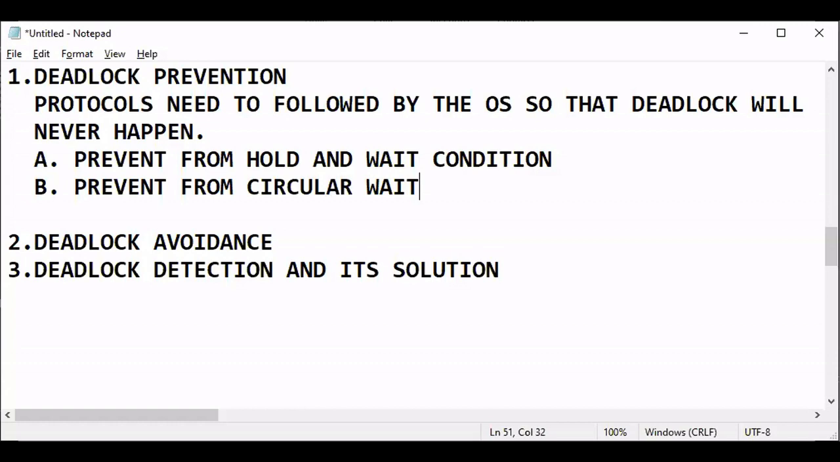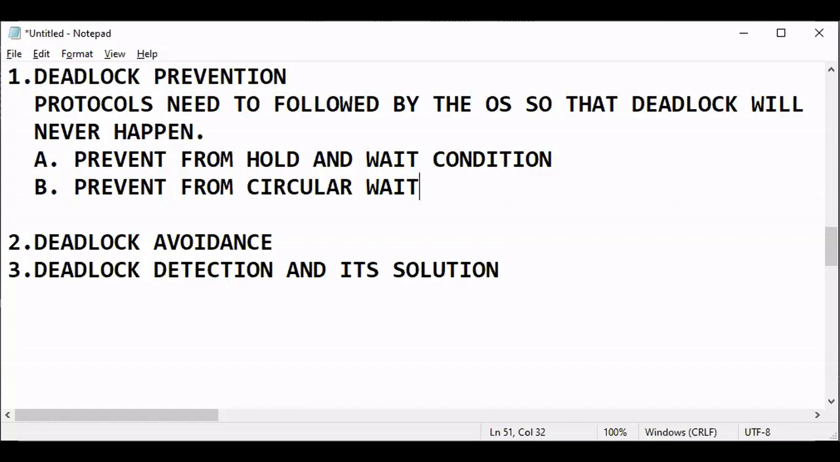Let p1 be waiting for r2 and p2 be waiting for r3, and likewise the last process, let it be p5. P5 should not wait for r1, otherwise it will go back to the beginning. It should not create a circle. The last should not wait for the first. In that way we need to manage. So, prevent circular wait.